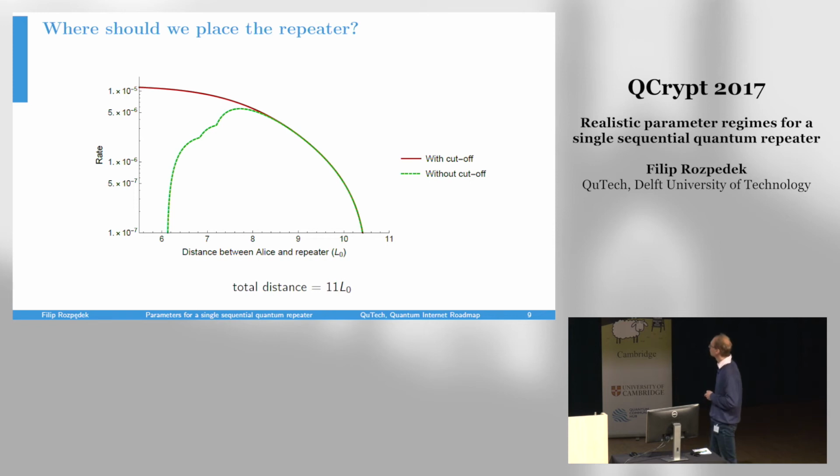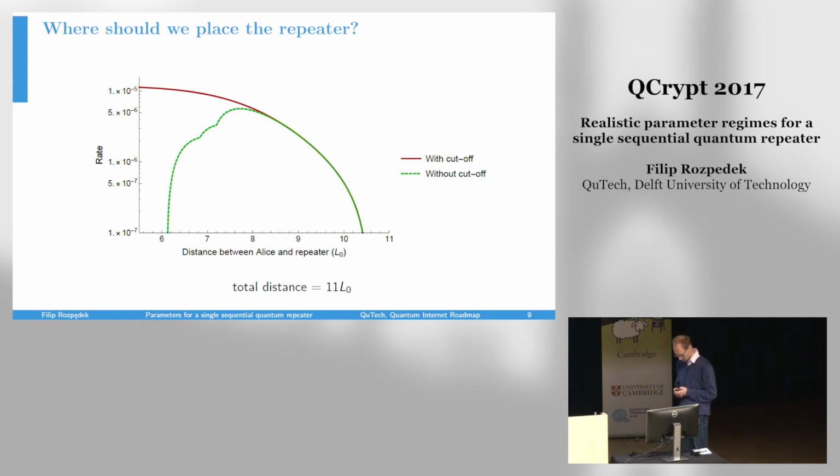Here we fix the total distance between Alice and Bob to 11. The beginning of the x-axis is for the middle positioning. What we see is that for this distance, if we don't apply the cutoff, we are not able to generate any secret key if the repeater is placed in the middle. But if we shift it towards Bob, then at some point it becomes possible to generate secret key. Well, if we apply the cutoff, then the optimal positioning of the repeater is in the middle, if we optimize over this cutoff.